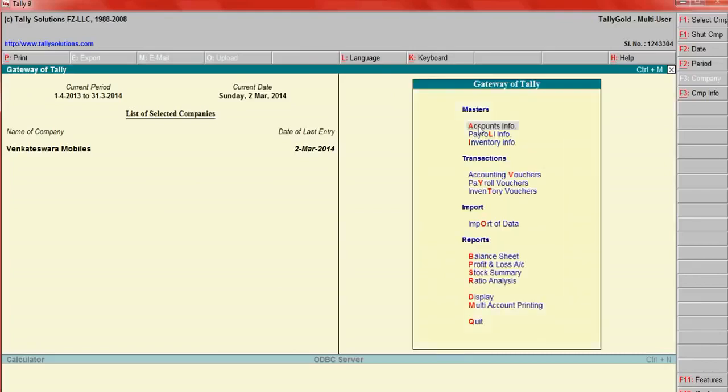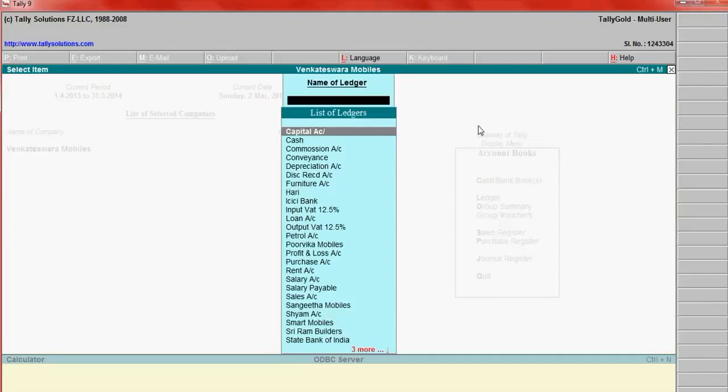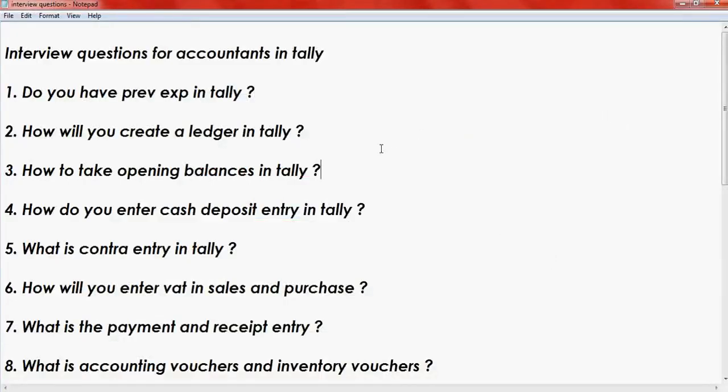Now go to display account ledger. ICICI Bank. We have taken opening balances. This is 15,250. Now the fourth question is, how do you enter cash deposit entry? This is a very important question wherever you go for interview. As an accountant, you must know this question and this answer.